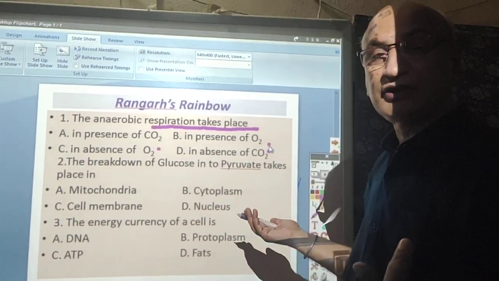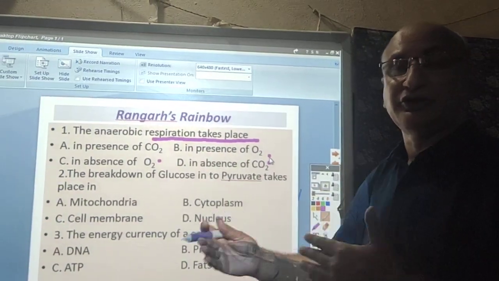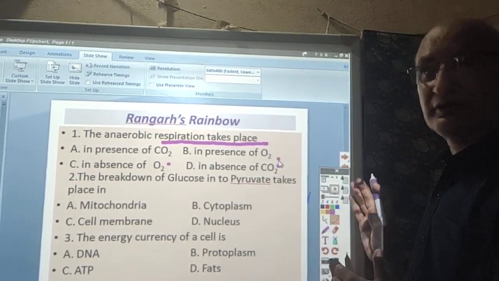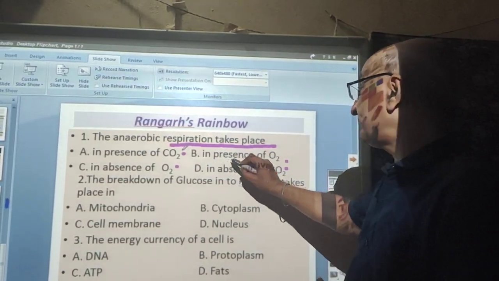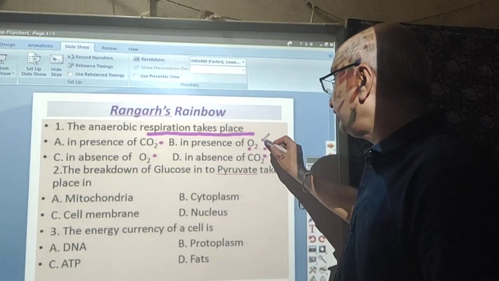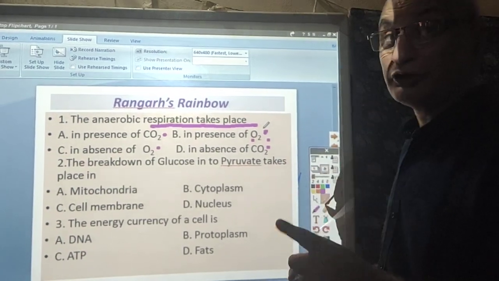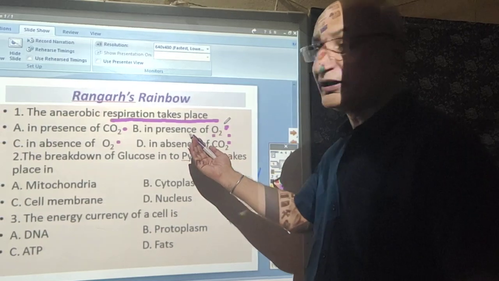No, carbon dioxide has no role. It is generated during the process; it is a product of that respiration. So our first answer is not the answer. Now, in presence of oxygen: dear students, we have learned that oxygen is required in aerobic respiration and not in anaerobic respiration. So again, B is not the right answer.